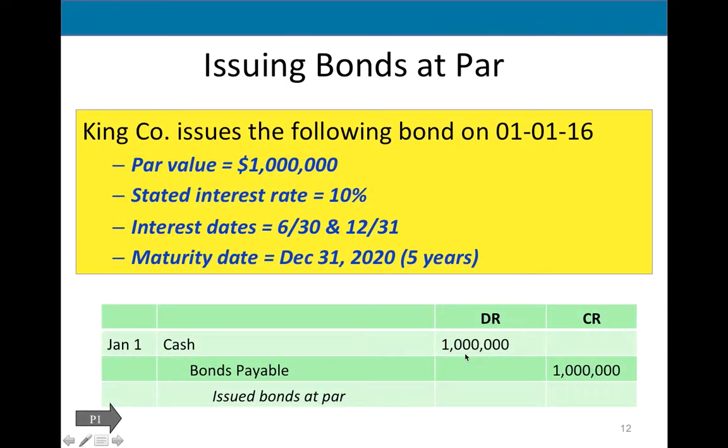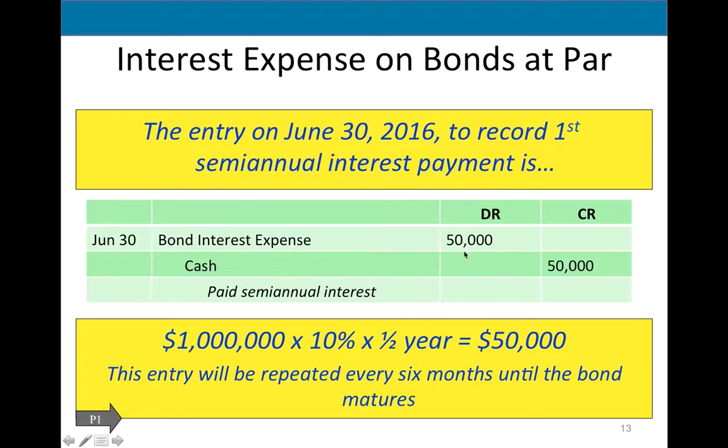So I just get par value. This is my entry: debit cash, credit bonds payable. We get $1 million today, January 1st, 2016. So on December 31st, 2020, in 5 years, we have to pay back $1 million. But we also have to pay interest every 6 months. And here is the calculation: par value, $1 million, times 10%, for half a year, is $50,000.